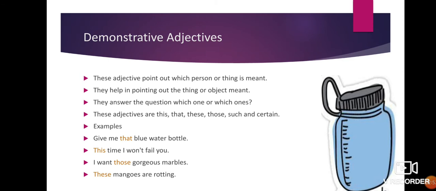Demonstrative adjectives. These adjectives point out which person or thing is meant. They help in pointing out the thing or object meant. They answer the question which one or which ones. These adjectives are this, that, these, those, such, and certain.